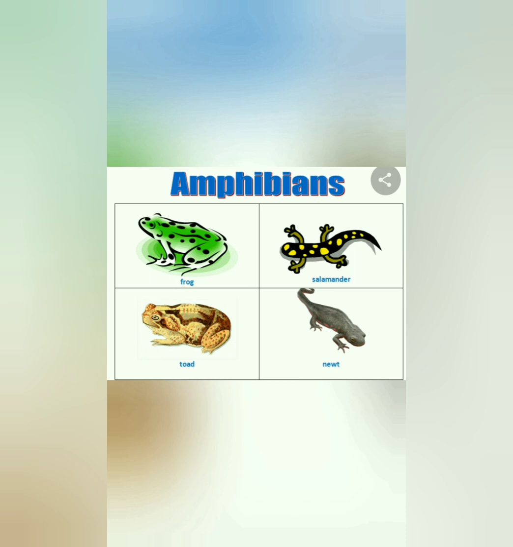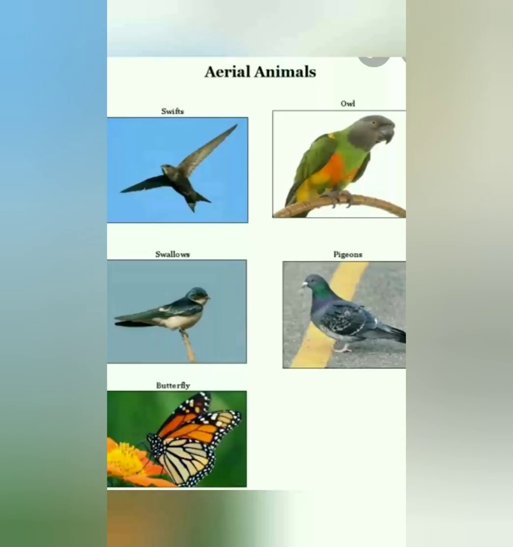For example, frog, toad. Animals which spend a lot of time flying in the sky are called aerial animals. For example, birds. Birds fly in the sky and these are called aerial animals.